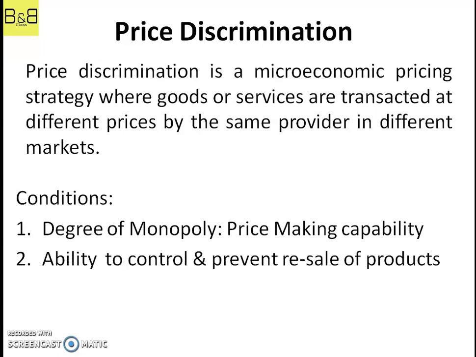Number two, ability to control and prevent resale of the product. This simply means the seller must be capable of controlling or preventing anyone from purchasing something in the market where it is cheaper and then selling it where it sells at a higher price. If this cannot be controlled, then there will be nothing good for the firm and they will end up making some losses. This is also termed market seepage. So the firm must be capable of controlling the market seepage.